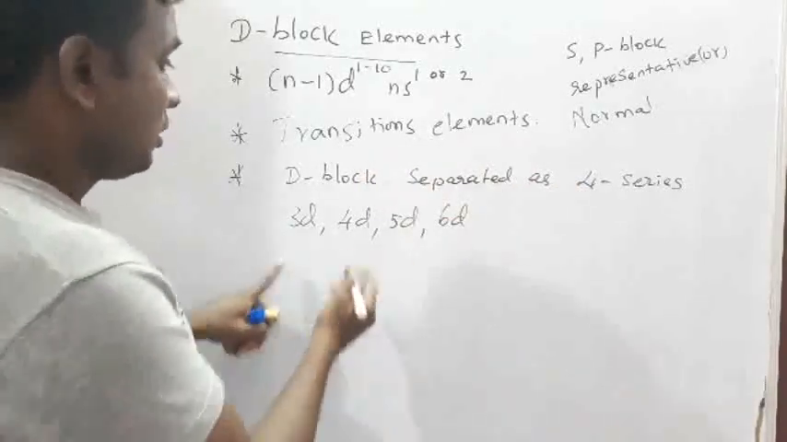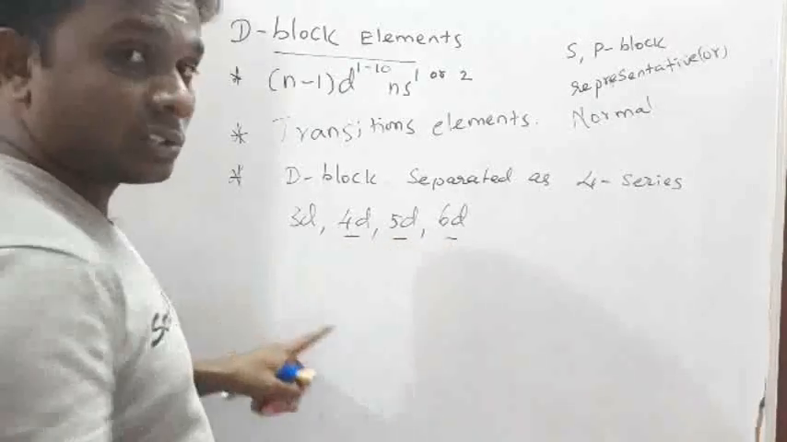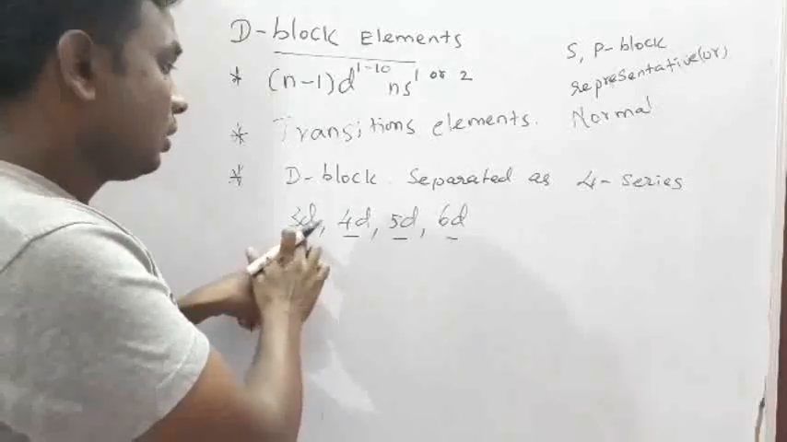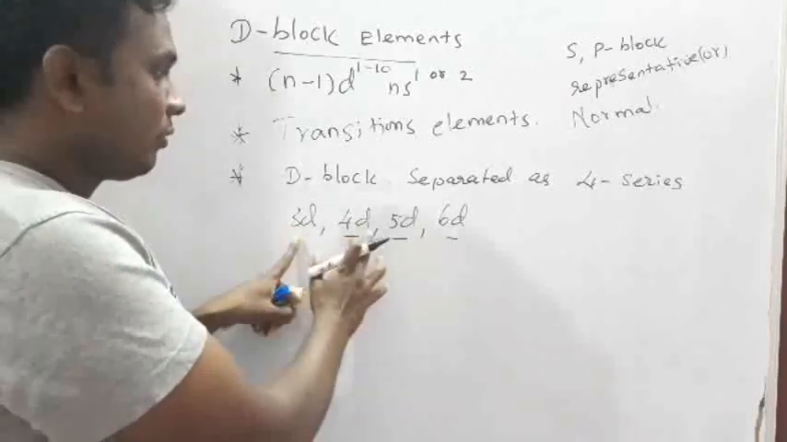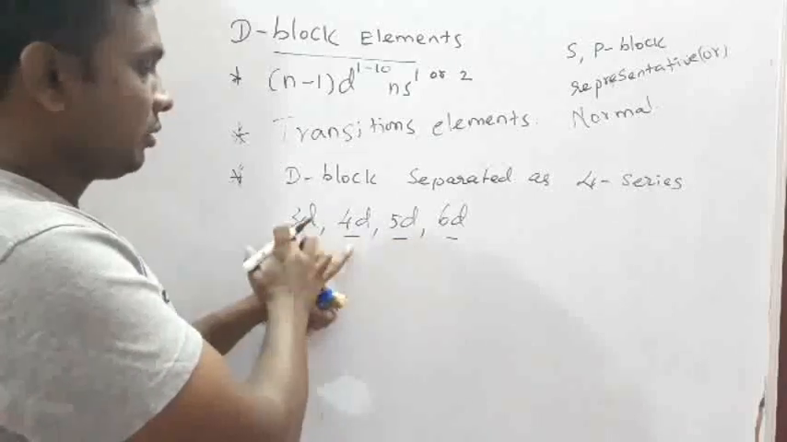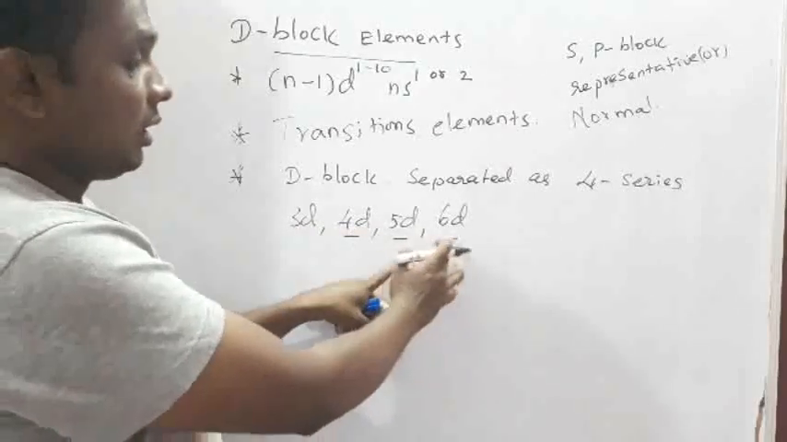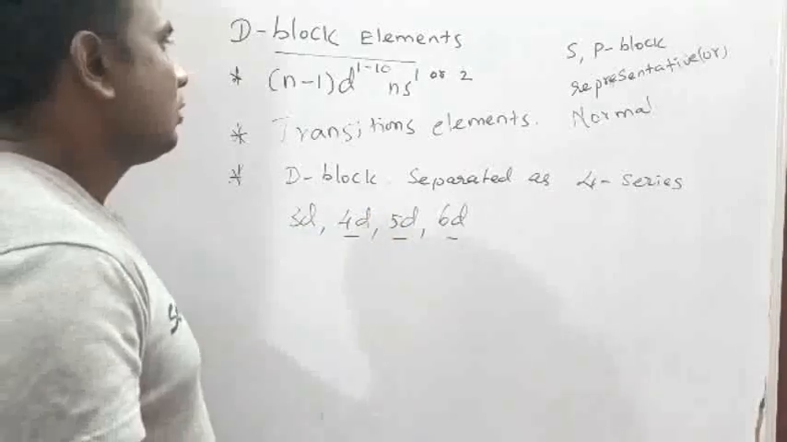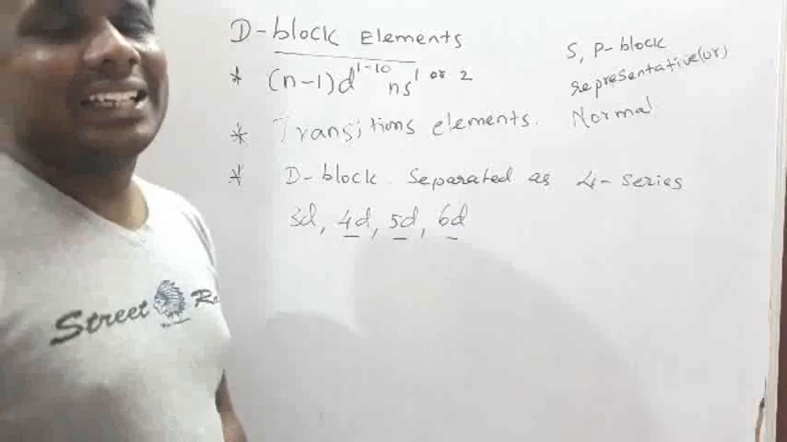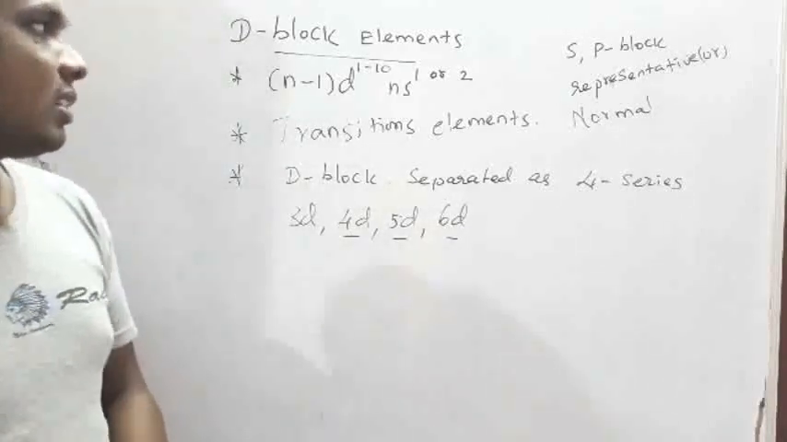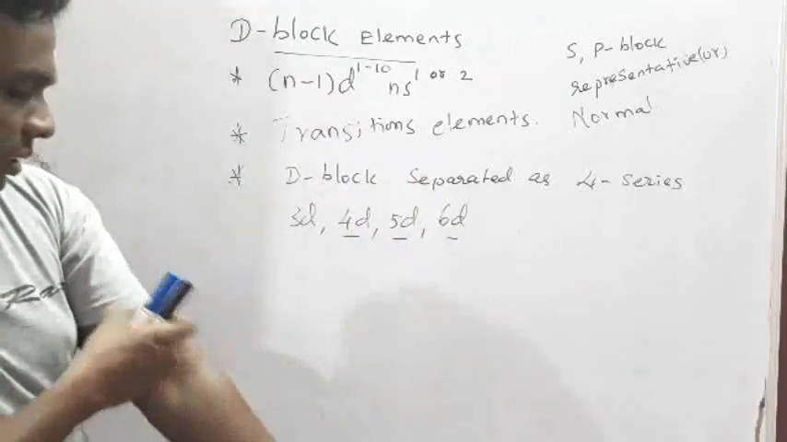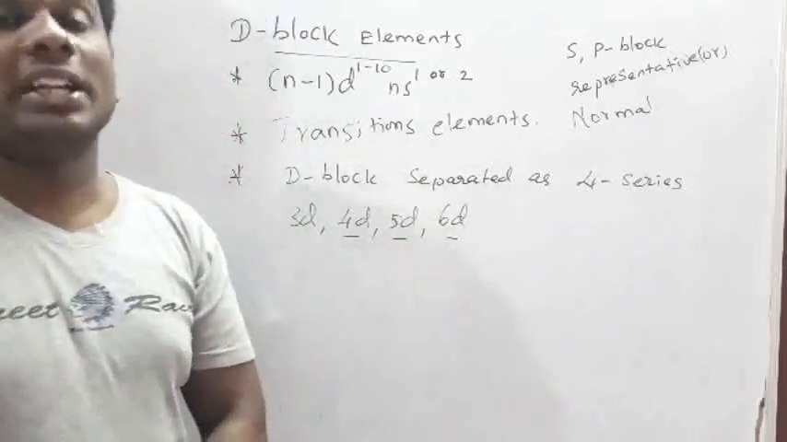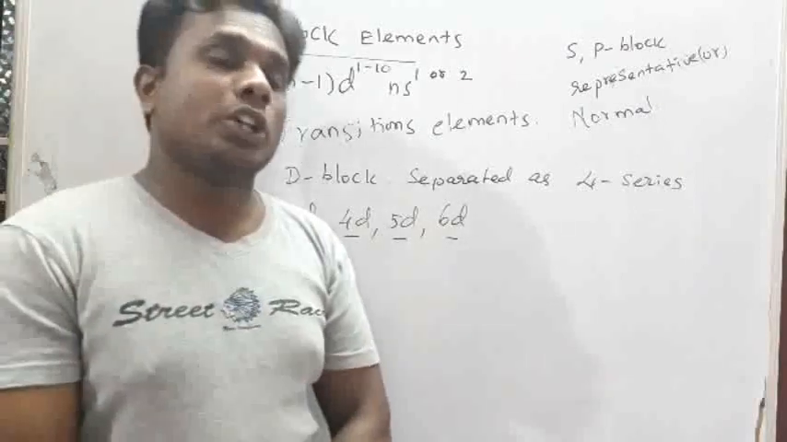But for the 4D, 5D and 6D series, every series will be completed with the lower ones. 4D is completed with 3D, 5D is completed with 3D and 4D, 6D is completed with 3D, 4D and 5D. So four series are there. Why are they called transition elements? Because the last electron is filled in the inner d orbital, the penultimate shell, the inner shell.